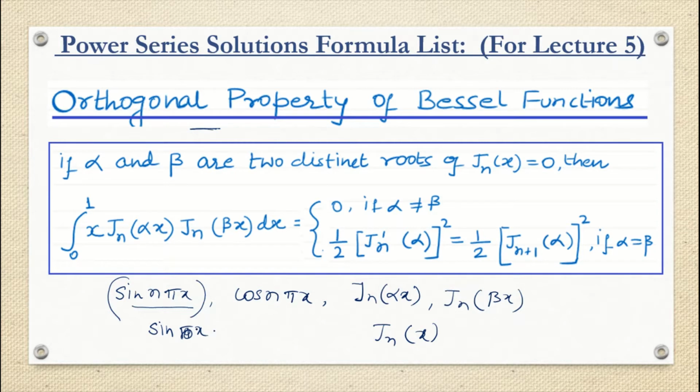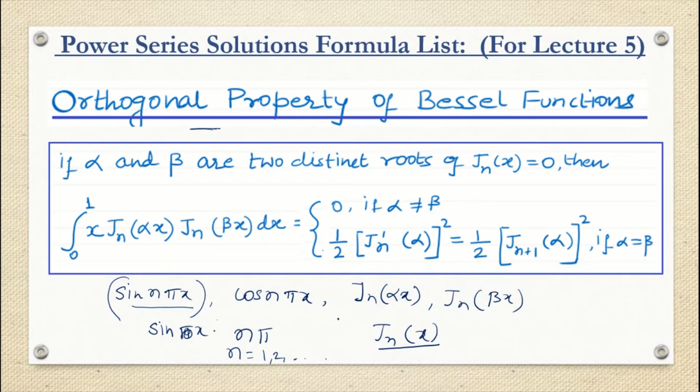Actually, the Bessel function Jn x has infinitely many zeros on the x-axis. But unlike the sine or cos function, where zeros are easily determined by n pi, how can we determine the zero of sin x or sin n pi x? I just put the values 1, 2, 3, 4 and so on for n. But to get the zeros of Jn x, it is not so easy to determine.